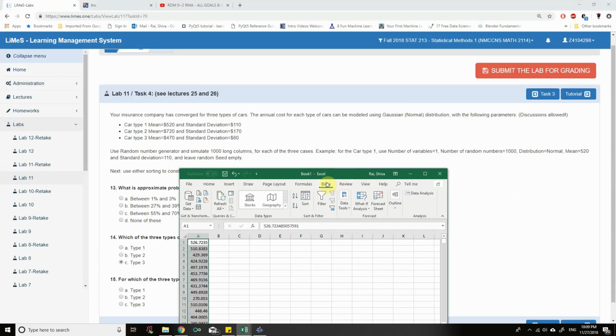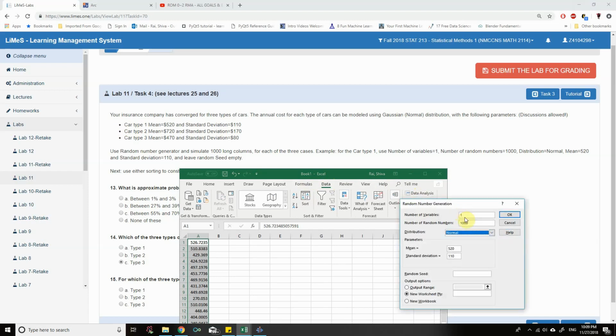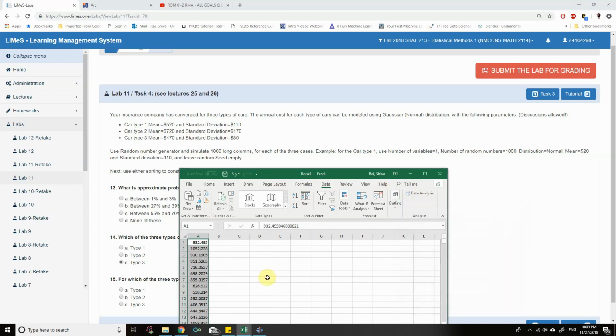Alright, now similarly for car type 2, go to data analysis again, random number generation, click on OK. Everything is fine. 1000, normal, and mean is 720 and standard deviation is 170. Click on OK. So we get another data.